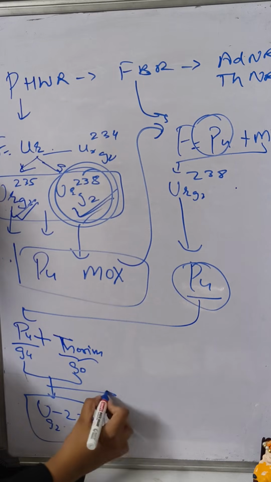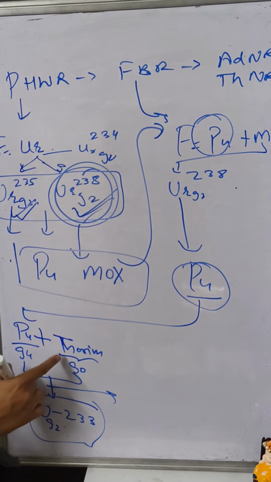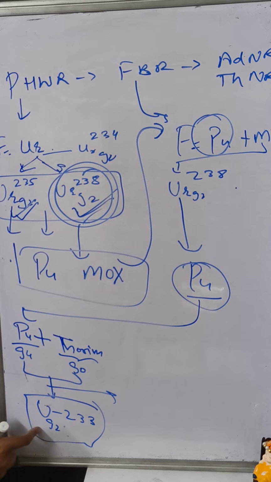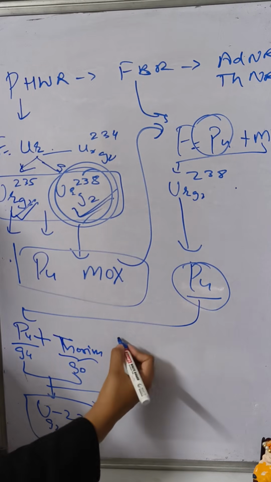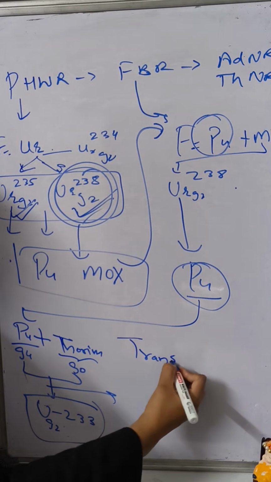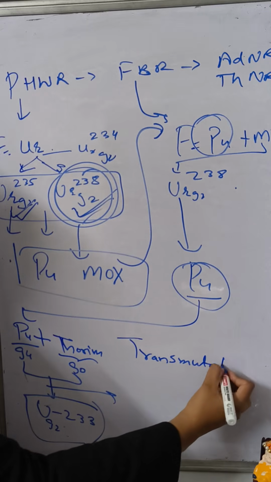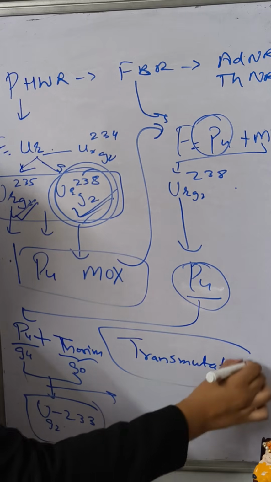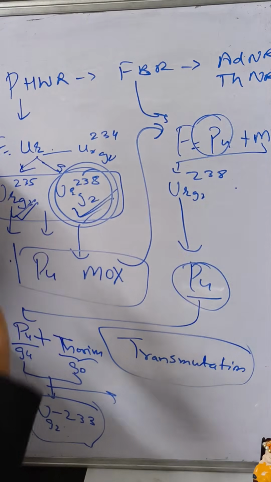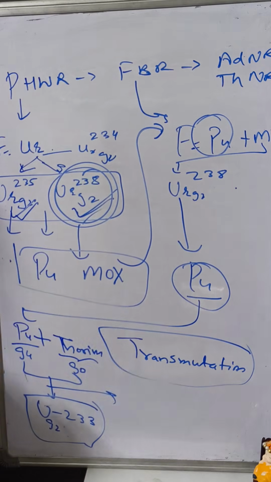Alright, and you can see that the number of protons and the number of neutrons are changing and creating a different type of element. That process is called transmutation. Very important keyword here, that is transmutation. That's how the first, second, and third stages work. Every stage is dependent on each other.